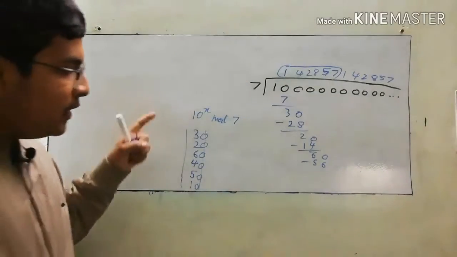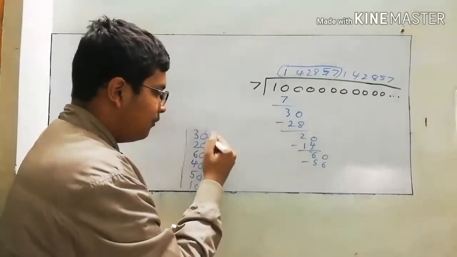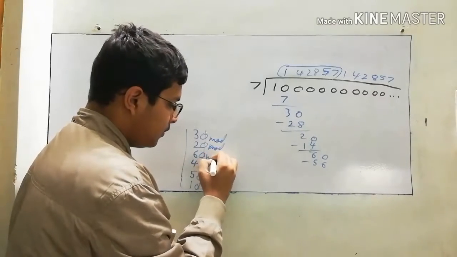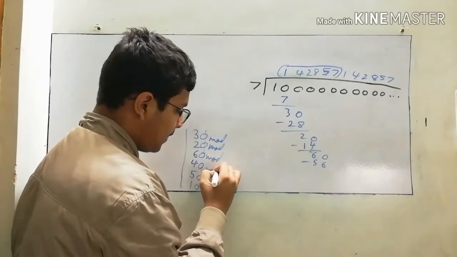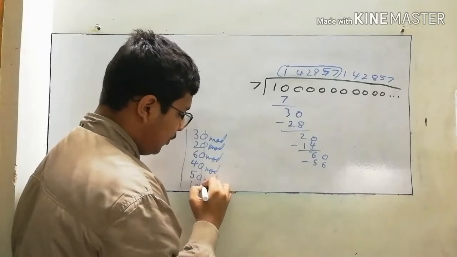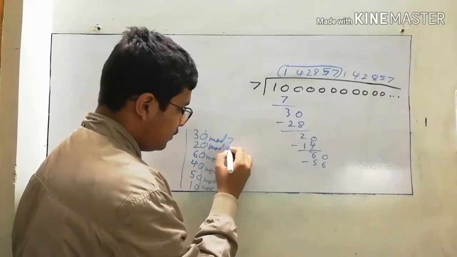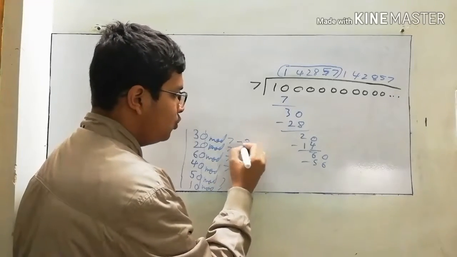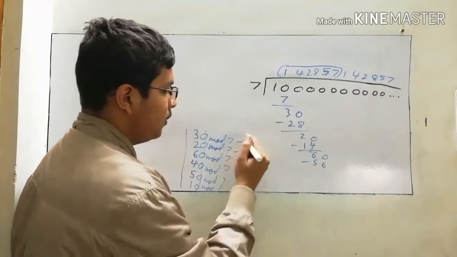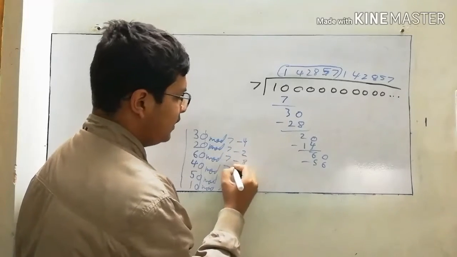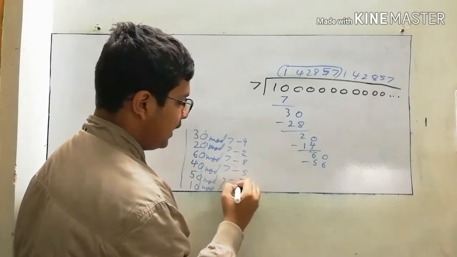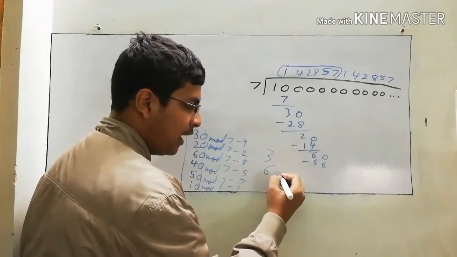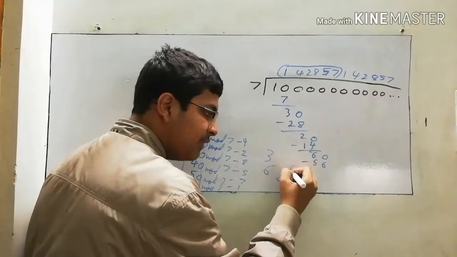And if we mod these numbers with 7, we get 4, 2, 8, 5, 7 and 1. We never get a 3, we never get a 6, and we never get a 9, and we never get a 0.